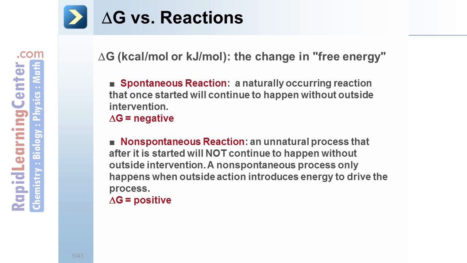A non-spontaneous reaction is an unnatural process that after it is started will not continue to happen without outside intervention. A non-spontaneous process only happens when outside action introduces energy to drive the process. Delta G is positive in a non-spontaneous reaction.